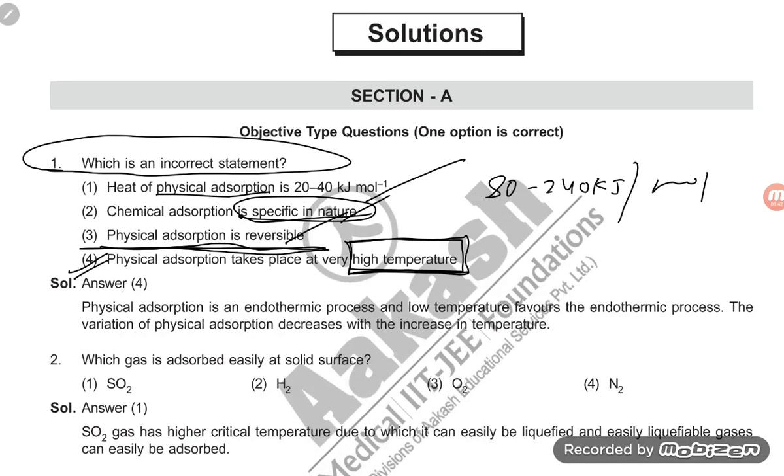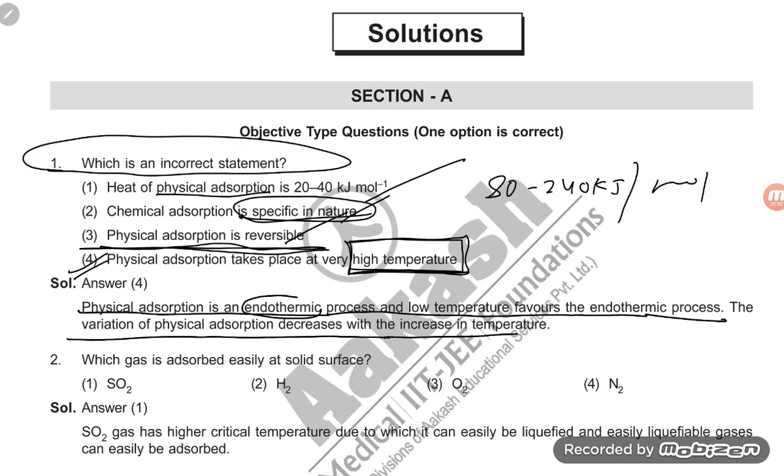See here what answer they have given. Physical adsorption is an endothermic process and low temperature is favored. The variation of physical adsorption decreases with increase in temperature. So here they have given endothermic, student, but this is exothermic. So they have given a wrong explanation. Physical adsorption is an exothermic process, and low temperature is favored for the exothermic process. So in the Akash Institute you can see that even on an easy question, they made mistakes, right student.